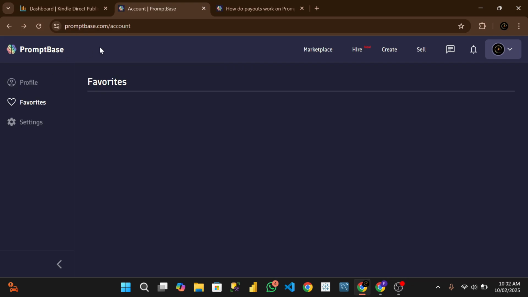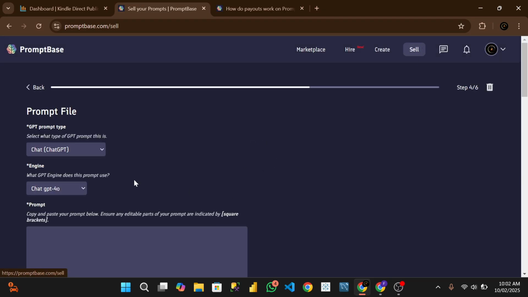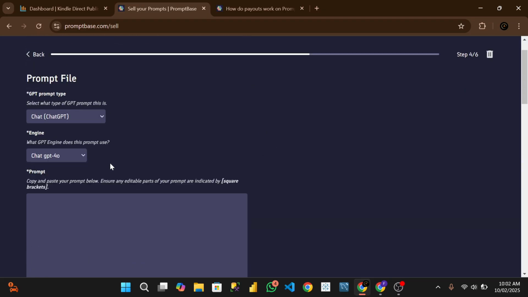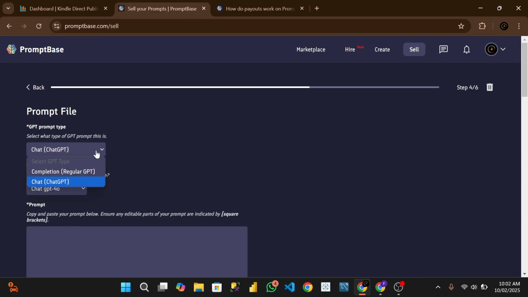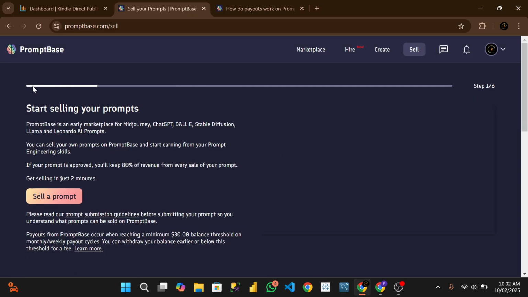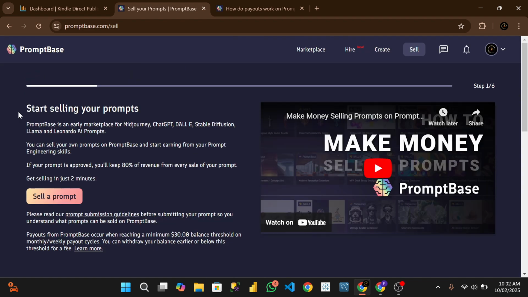Now in PromptBase, when you log in, you click on sell. When you click on sell, you can actually see a lot of things. You can sell ChatGPT prompts and other things. Let me go back because I've been trying to prepare something here.